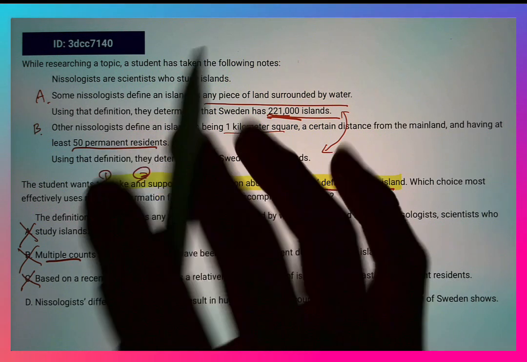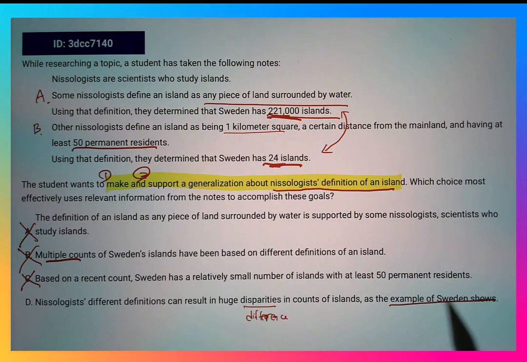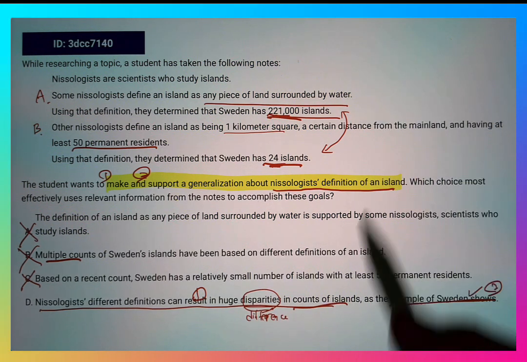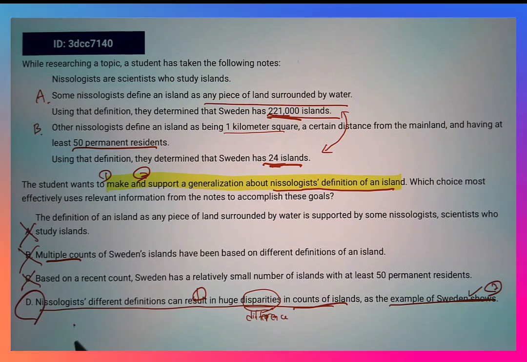So we use in this student note Sweden as an example. So there is a support, and here is the generalization. Okay, depending on which definition you use, there's a huge difference in the count of islands, as the example of Sweden shows. The correct answer should be D.